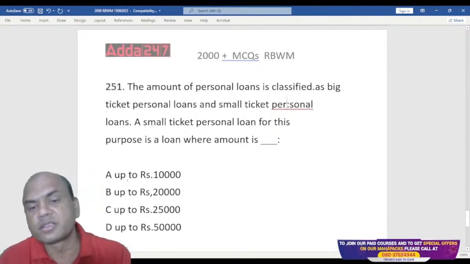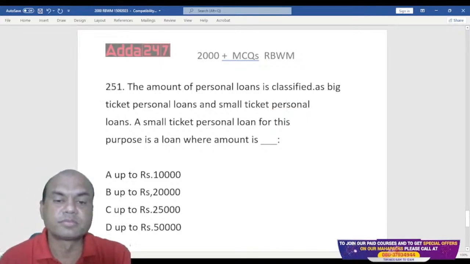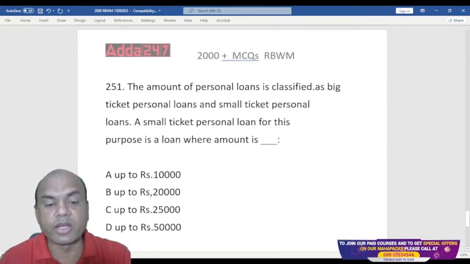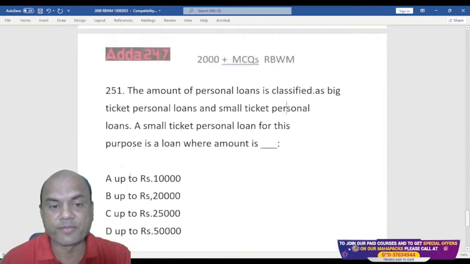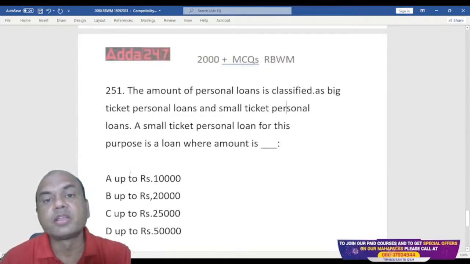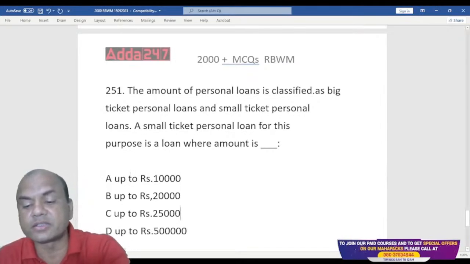What is it? Small ticket personal loan. Actually, I'll tell you, small ticket personal loans are up to the amount of 5 lakhs. Even 5 lakhs is considered as an STPL.